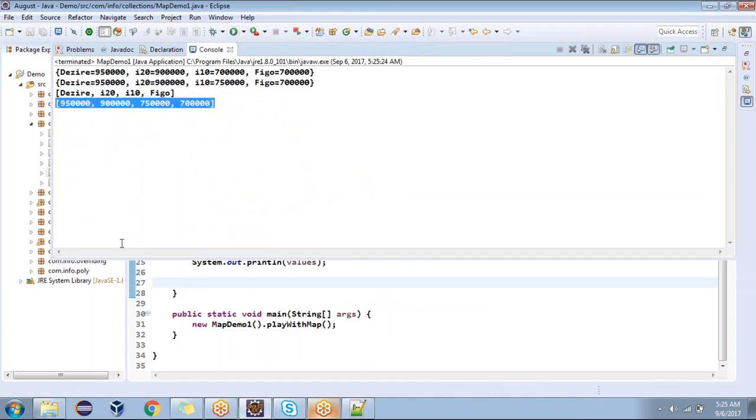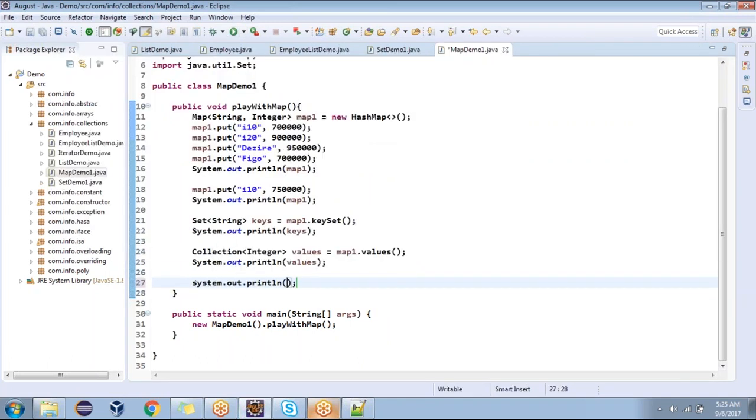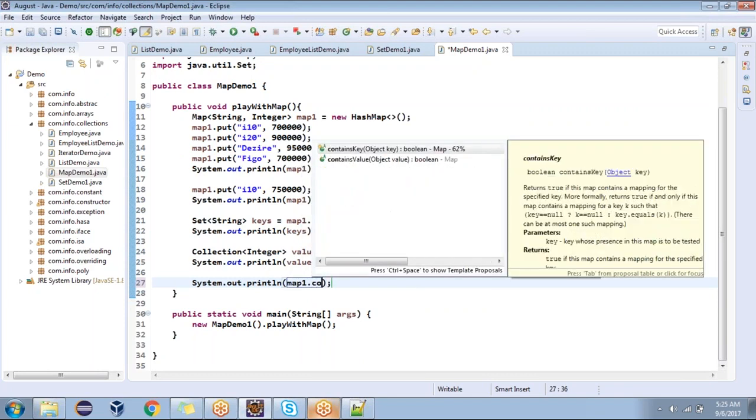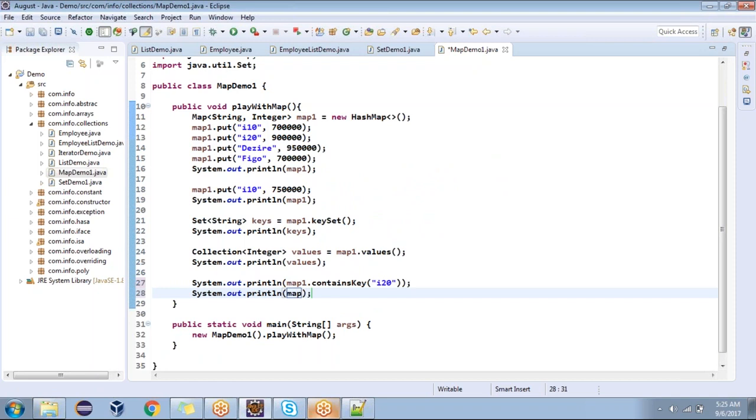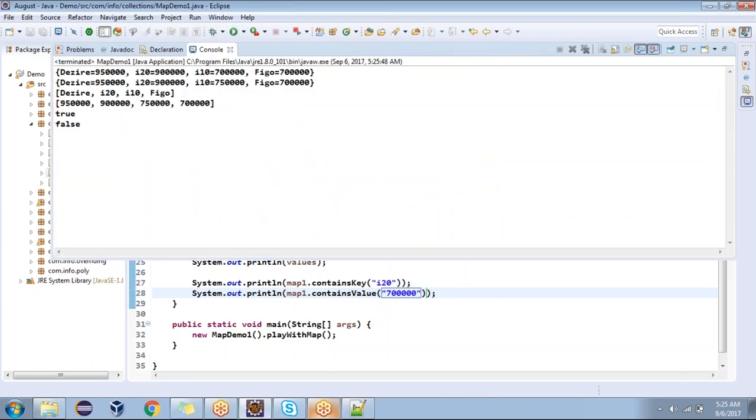Now I want to check whether a particular thing is available or not. Map one dot containsKey. Do we have I-20 or not? Do we have any car with contains value, any car with 7 lakhs? If it is available, it returns true. If it is not available, it returns false. You guys are with me? If you're having any questions, you can ask me.